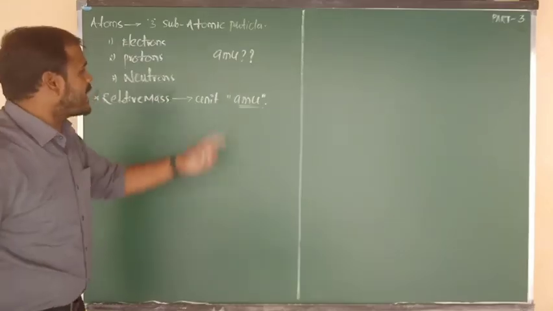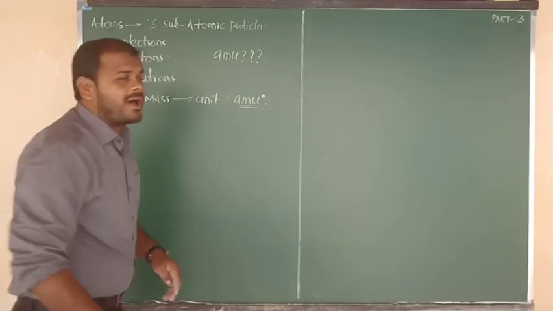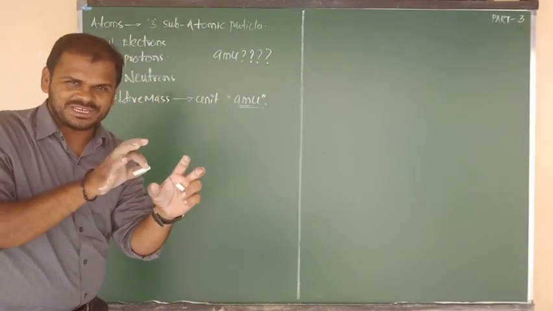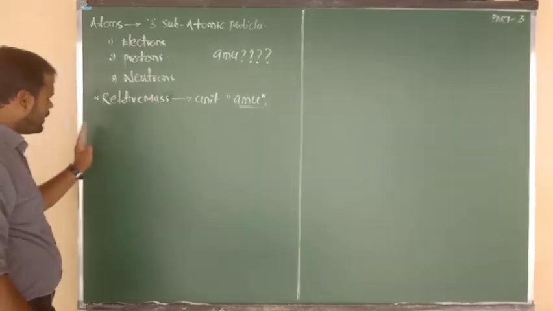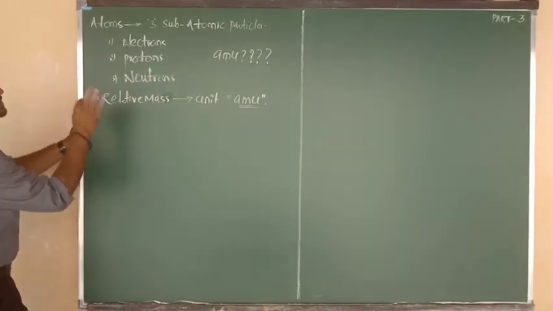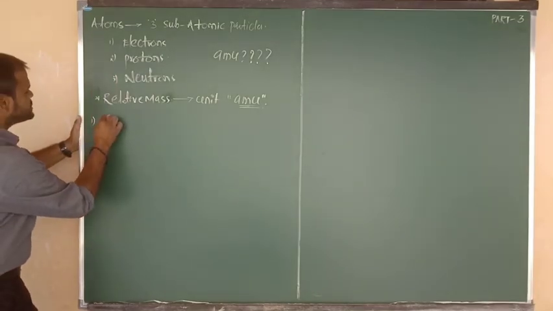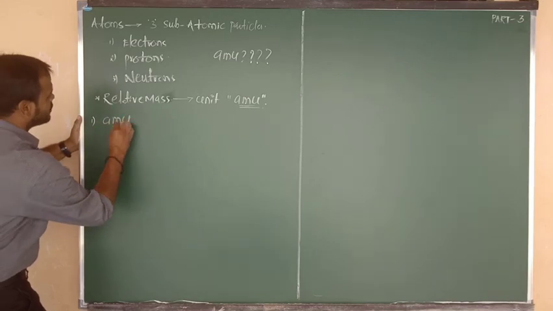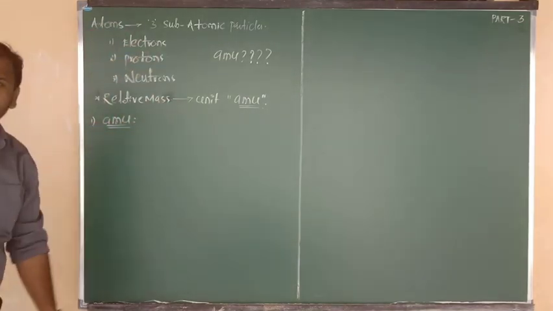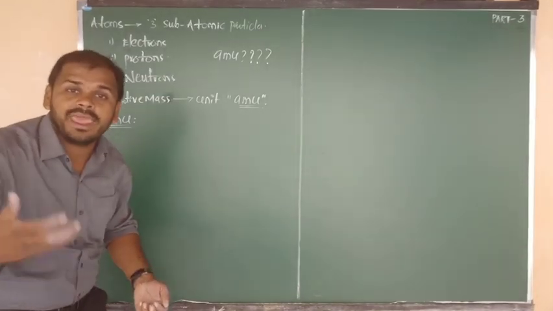Now my questions are: what is meant by AMU? What is the formula to calculate AMU? What are the values of AMU? For all these questions, I am going to give you the explanation. In this third video class, this is property number 1, simply denoted here as AMU. This is up to now revision only. Come on, try to say what is meant by AMU.